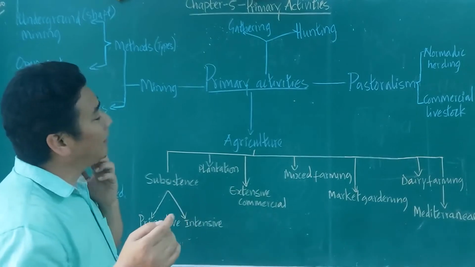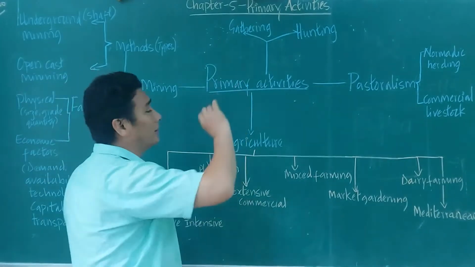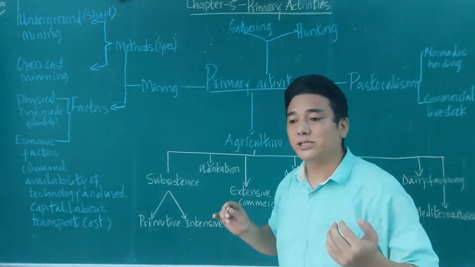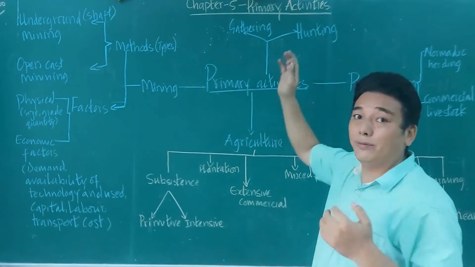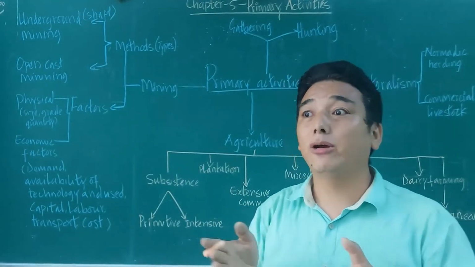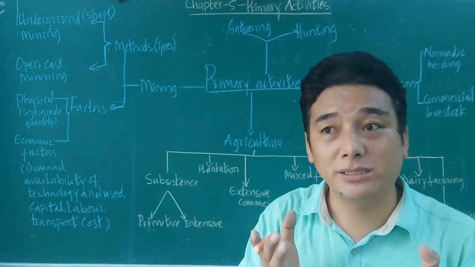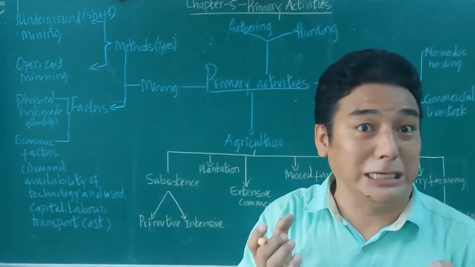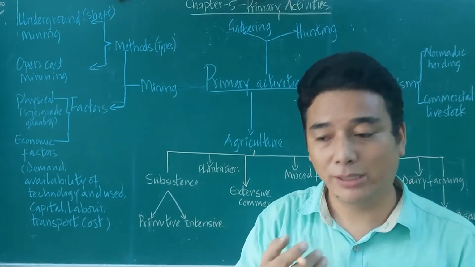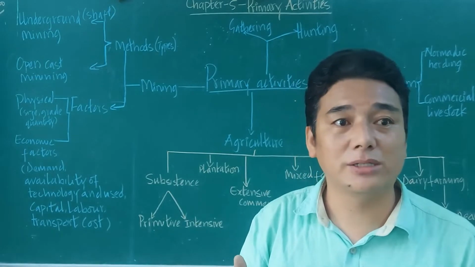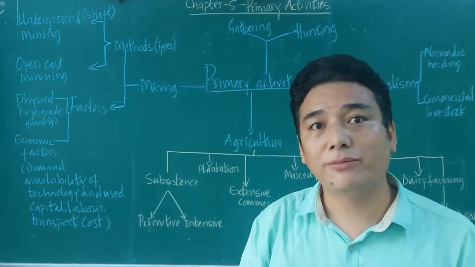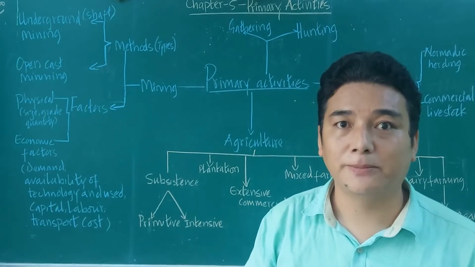Now, in your chapter, the first and foremost primary economic activity that has been discussed is hunting and gathering. Before that, we will try to understand what primary economic activity is. The primary economic activity is the activity which is directly related with nature. For example, fishing, lumbering, forestry, all right. All these activities, agriculture too, are directly related with nature. Such kinds of economic activities are known as primary economic activity.